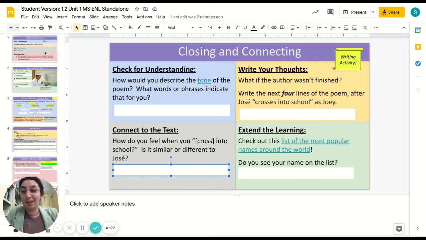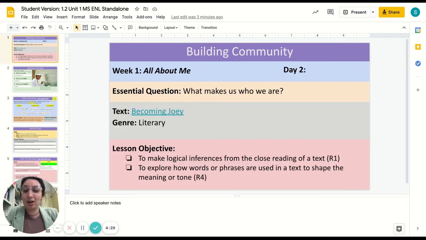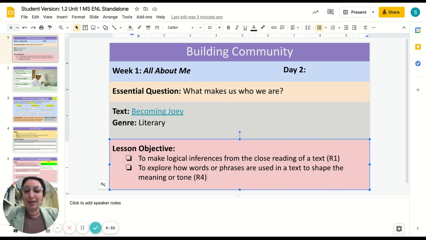And that's it. So students today are looking closer into the text, so getting to that standard of close reading and figuring out how words and phrases are used to shape the meaning of a text.